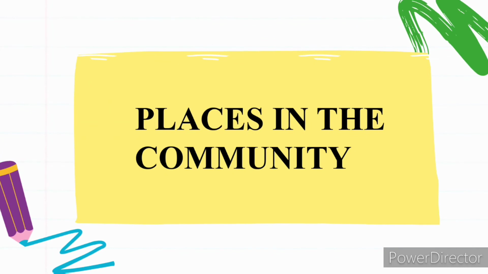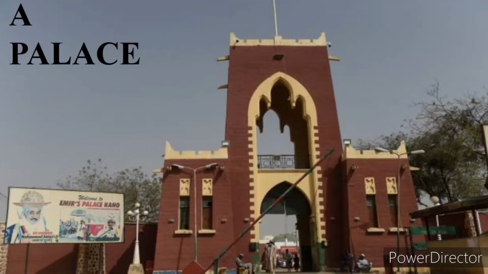Now let's look at the places in a community. There are many places in a community. Now let's look at them one after the other. Palace.